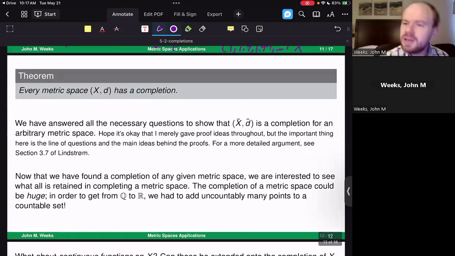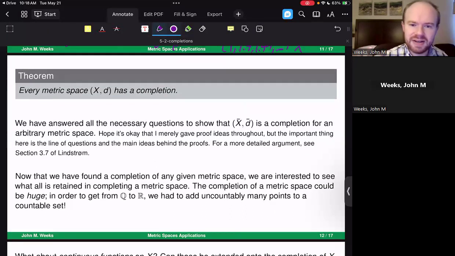Notice that even though I used the real numbers as an example to help make clear what was going on in each and every step of the completion process, I never invoked something that said you had to take an absolute value or you have to be able to subtract two numbers. Notice that even with no operations given on our space, we have the theorem now that every metric space (X, d) has a completion.